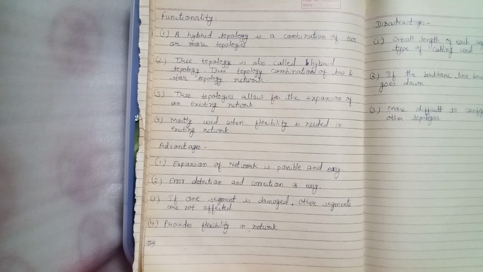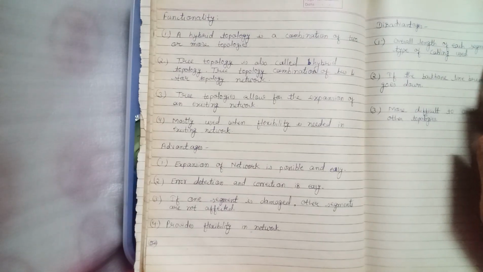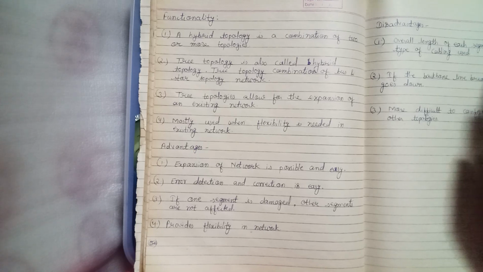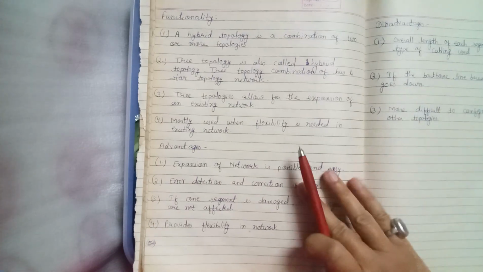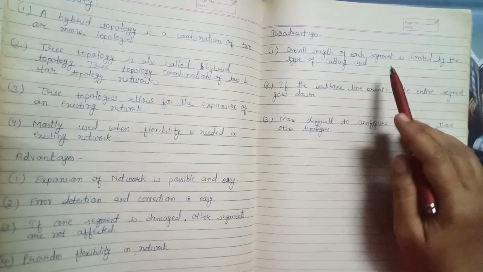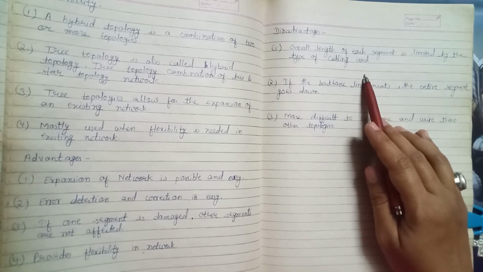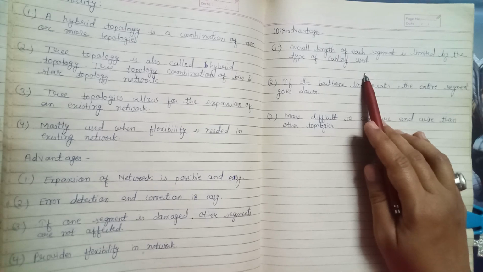Now disadvantages. The overall length of each segment is limited by the type of cabling used. So maximum cabling is required in this topology.